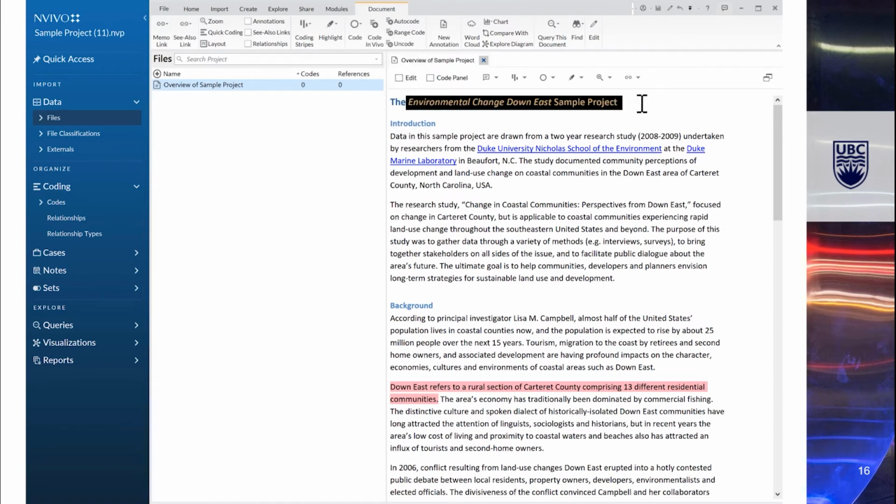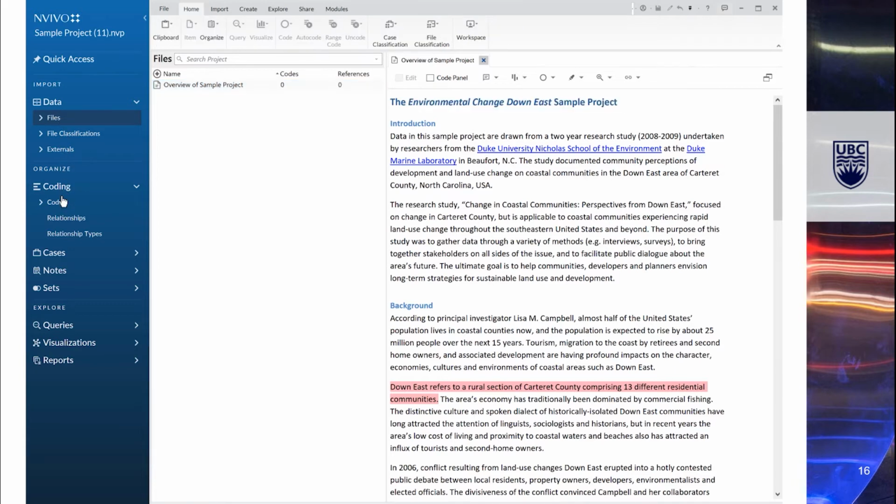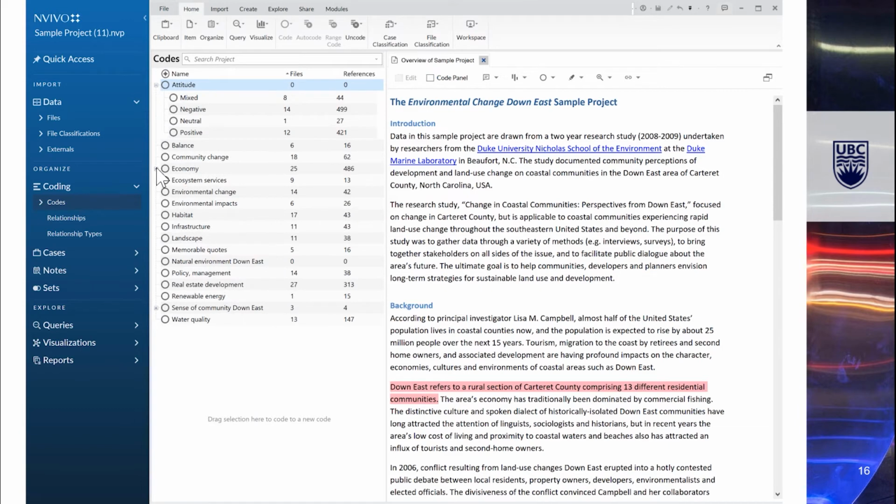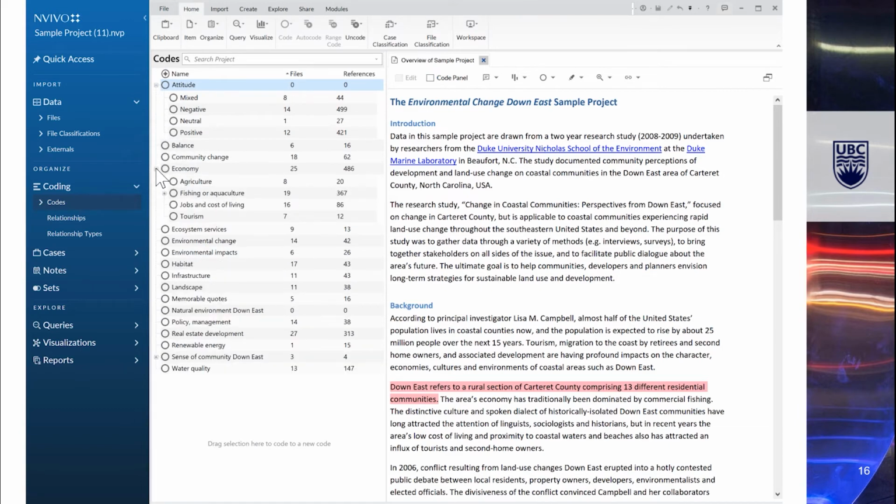The first thing I would like to show you is an example of a code list from the sample project that comes with NVivo, the Environmental Change Down East sample project. Once I open this project from the NVivo welcome screen, I'll go to the code section on the left-hand side and open two code categories, code hierarchies, or as we can call them, code families.